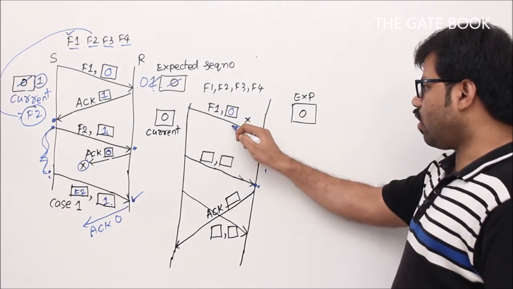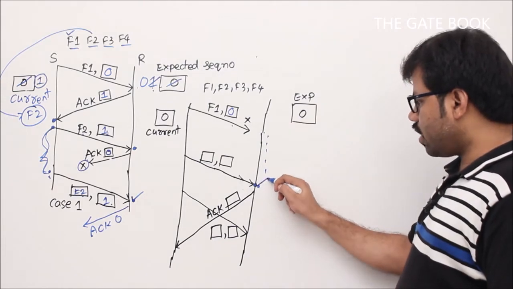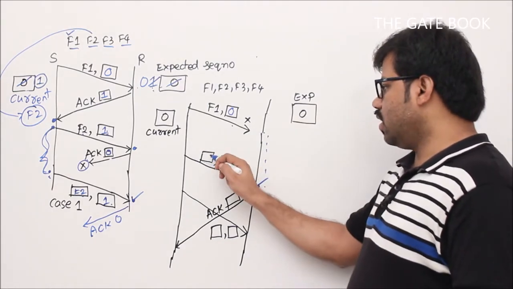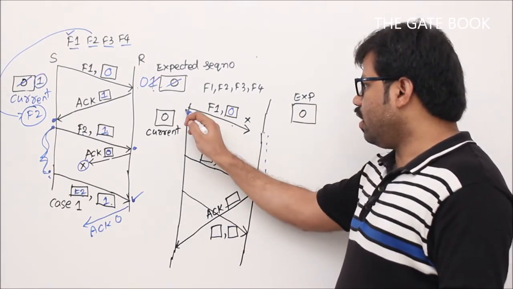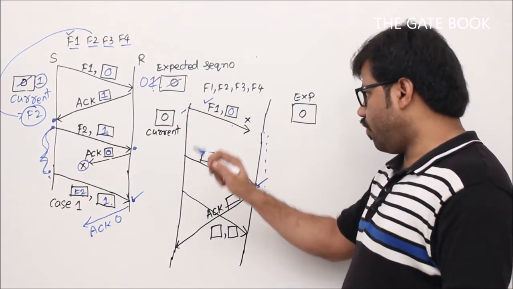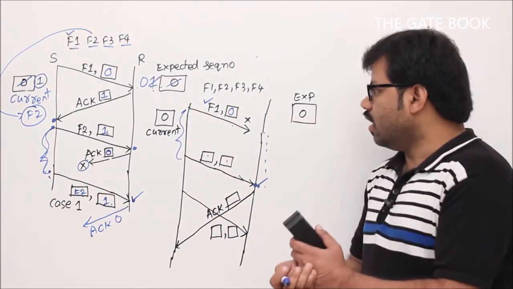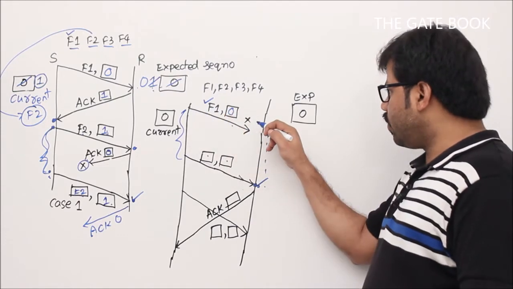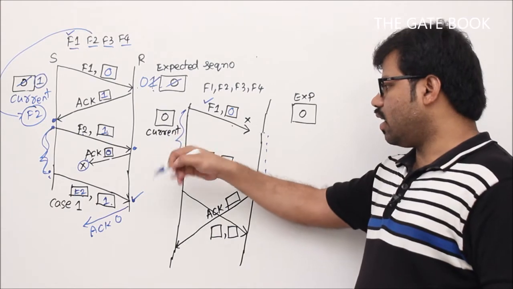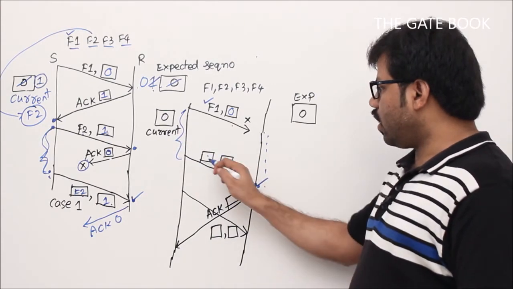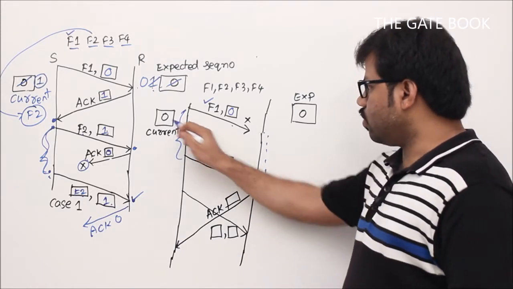So this packet was lost and he cannot understand. So the receiver at this moment will respond, and what should be this box and this box? We will see. Because it's coming from the sender, maybe he did not get acknowledgement for F1. That's the reason he is going to send it again. There is no other way we can understand it. If F1 comma 0 had really been received, then he would have got acknowledgement. So far the sender did not get any acknowledgement, which means he is definitely sending the same frame number 1. What should be the sequence number again? 0. Same thing.